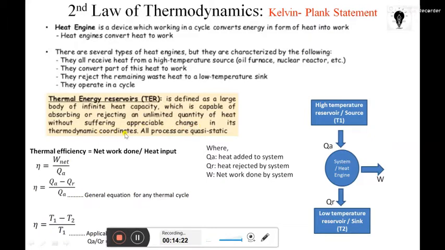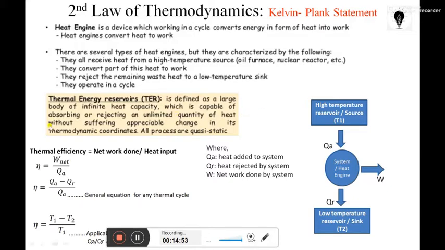The example I want to quote here is, for example, the atmosphere. The temperature of the atmosphere, for example, is 35 degrees Celsius. If in a room the temperature is 35 degrees Celsius, and I put a lighted candle on my table, does the temperature of the room's surroundings change?